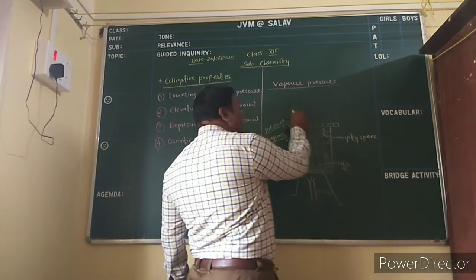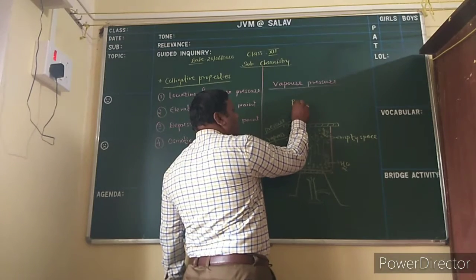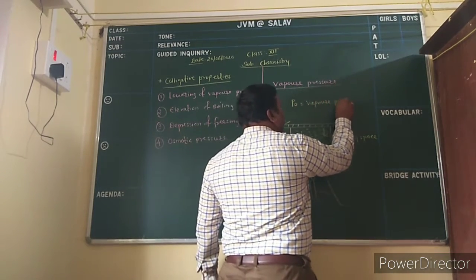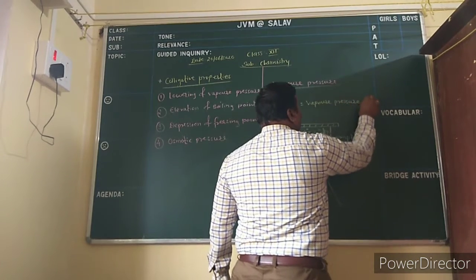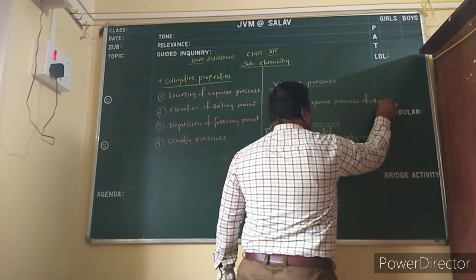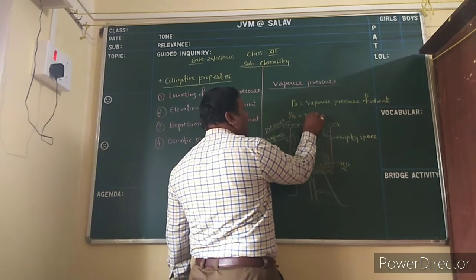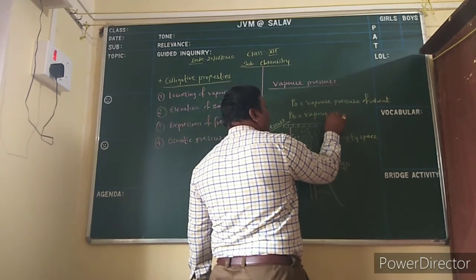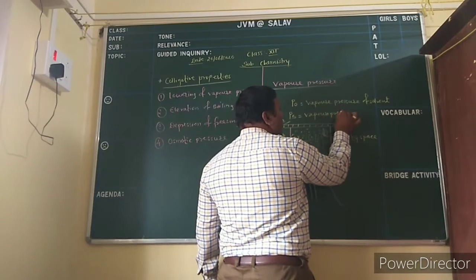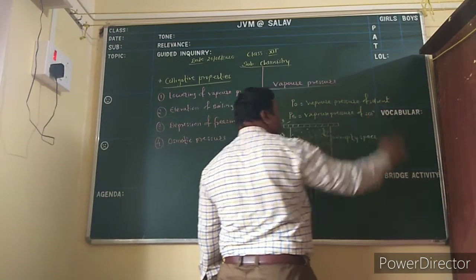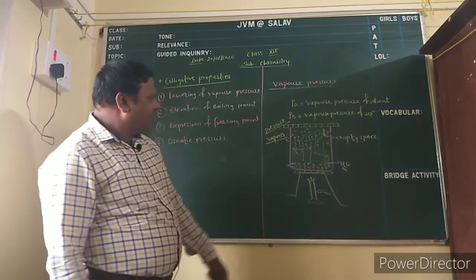So always remember, P0 means the vapor pressure of the solvent, and P is the vapor pressure of the solution.